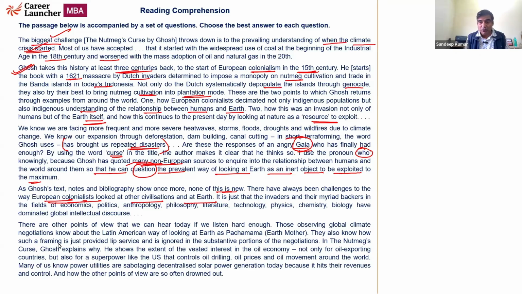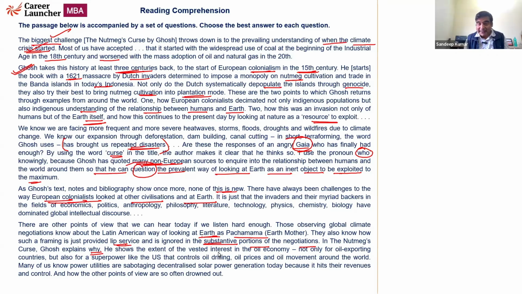Those observing global climate change negotiations know about the Latin American way of looking at Earth as Pachamama. Pachamama, Mother Earth. The Latin American way of looking at Earth. They also know how such framing is just provided lip service and ignored in major portions of the negotiations. In The Nutmeg's Curse, Ghosh explains why. Why? Earth as a resource to exploit.